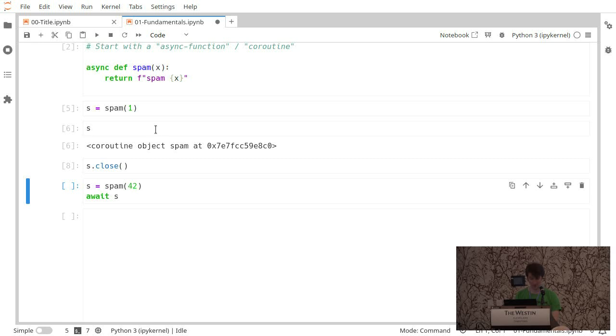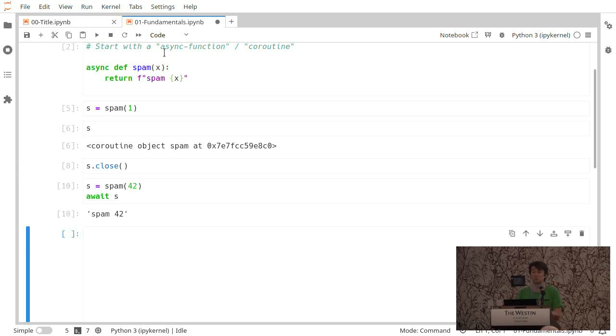Spam, let's make another one, spam42, and await it. So awaiting is the other thing that we do with coroutines. That gives the coroutine to an event loop in the asyncio world, and it will execute. It schedules the coroutine to be run, and it executes it, and that is what runs the actual coroutine function that you need. There's this two-part system where the coroutine and the event loop have to work together to get the final answer that you're looking for.